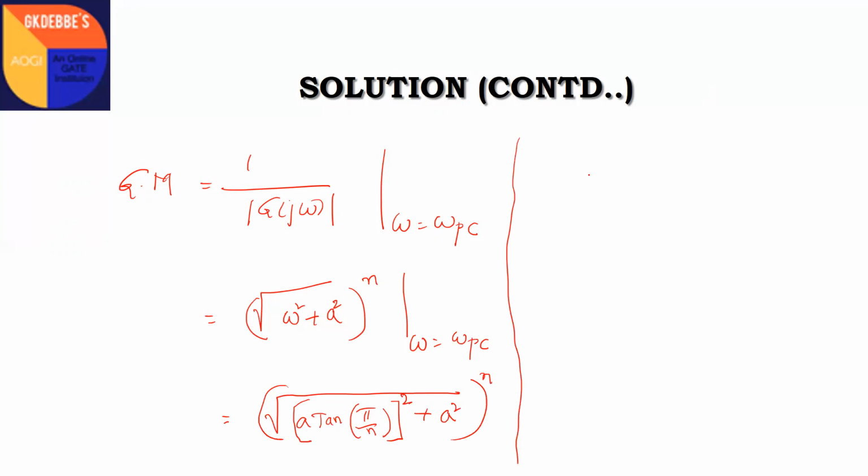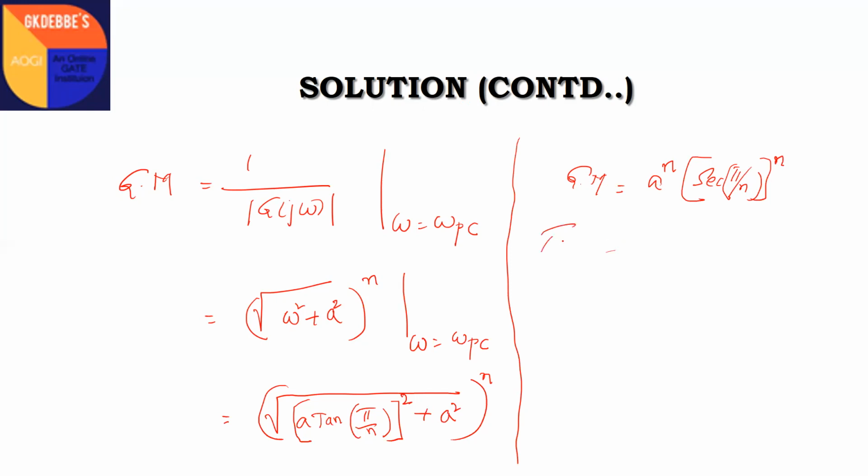The gain margin will be equal to, if you take a out of the square root, a^n. And 1 + tan²θ is sec²θ, so under the square root, sec²θ becomes only secθ, that is sec(π/n), and we get the whole thing to the power n.